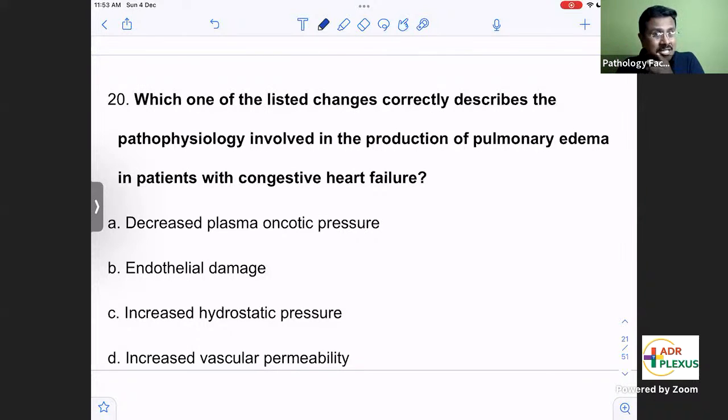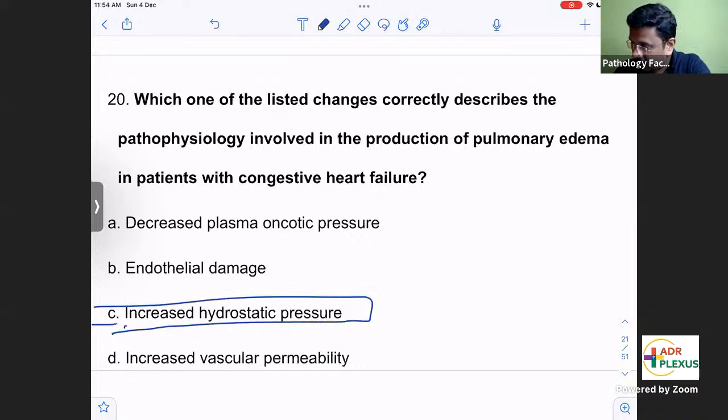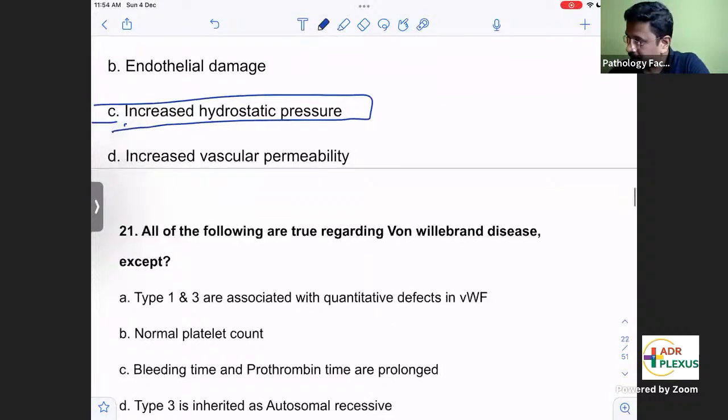The heart will not pump properly. In left heart failure there will be a backlog of blood into the lung, so there will be congestion. When there is excess fluid in the lung vessels, it pushes the fluid away and more fluid collects in the lung. So pulmonary edema in congestive heart failure is because of increased hydrostatic pressure.